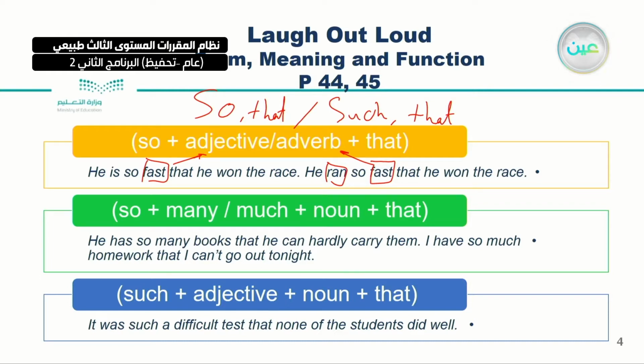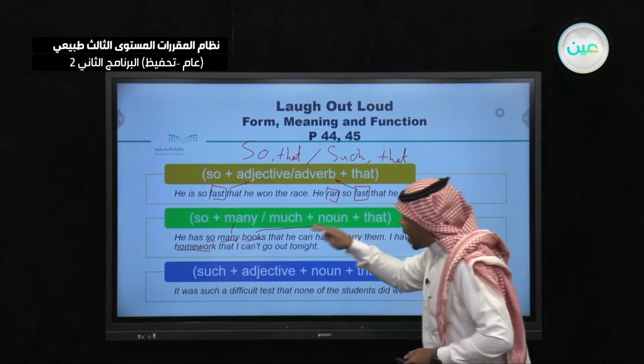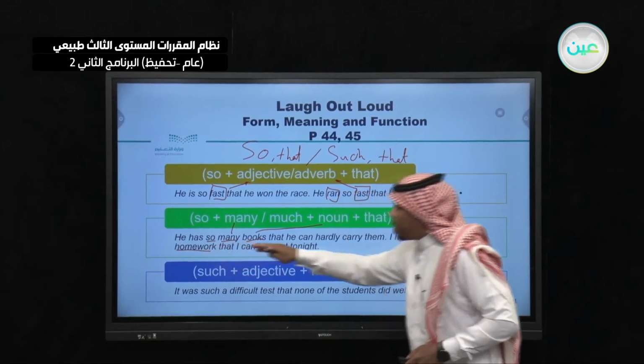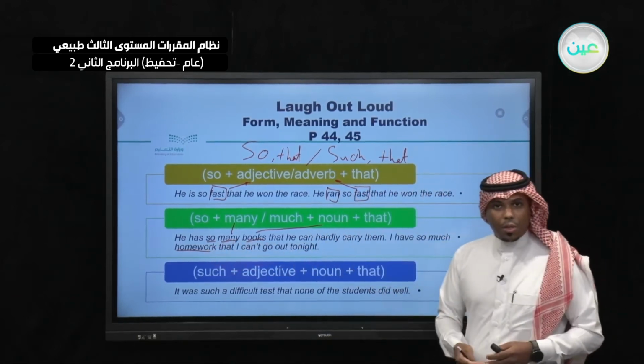I have so many books. So many books. Here, because many, and of course books, is a noun, that I can hardly carry. Then I have so much. Again, after much I have to use a noun: so much homework that I can't go out tonight.